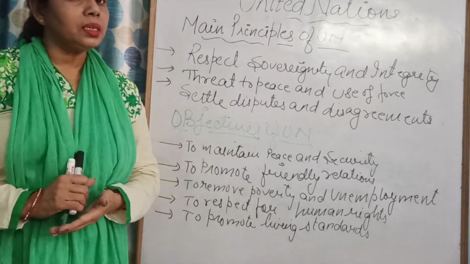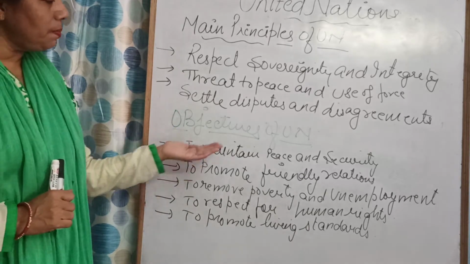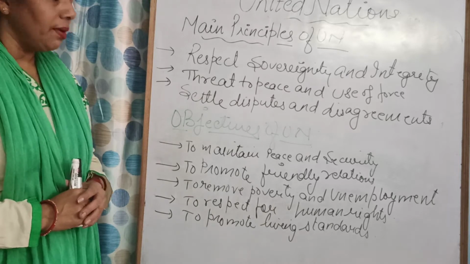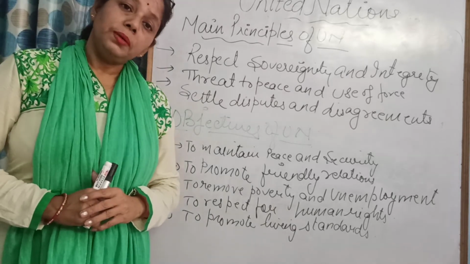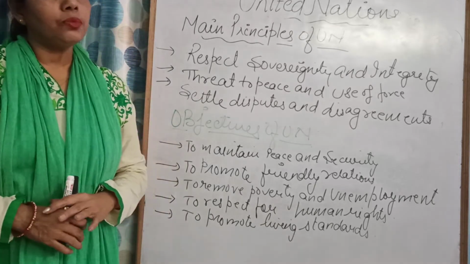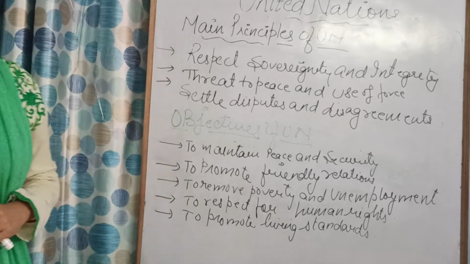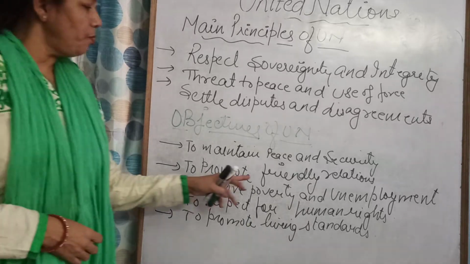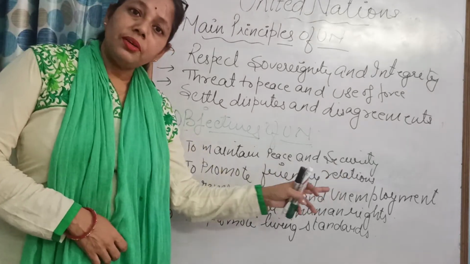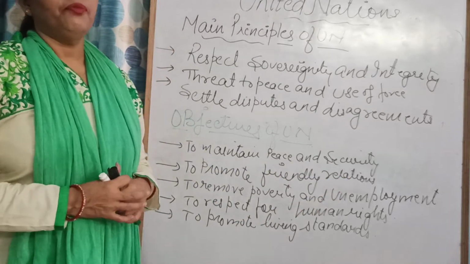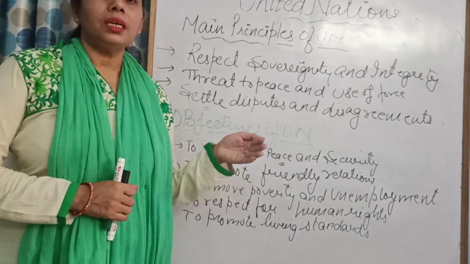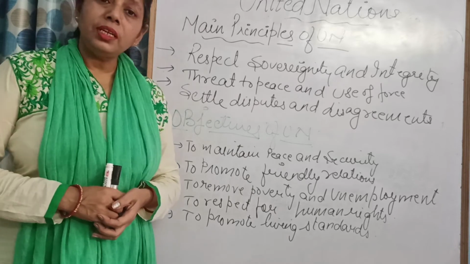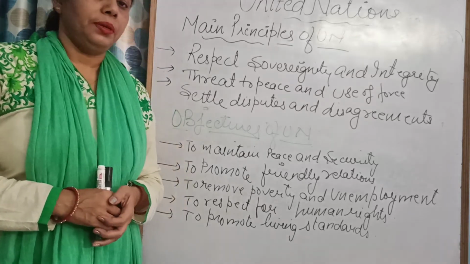Why is the UN there? To maintain peace and security in the world. First is to maintain peace and security. Every country should be secure. No country should be harmed by anyone, and there should be peace in the world. Secondly, to promote friendly relations. Every country should have friendly relations with each other. They should not treat each other as an enemy.